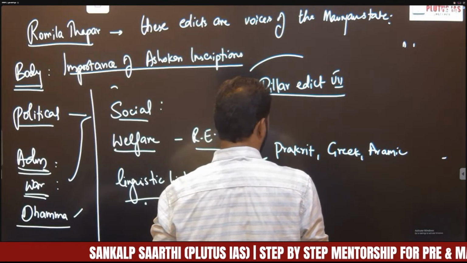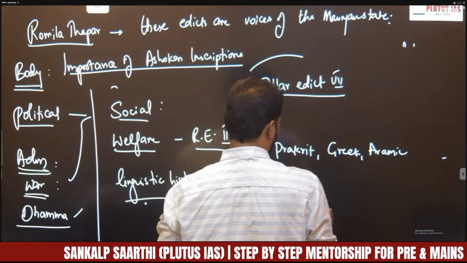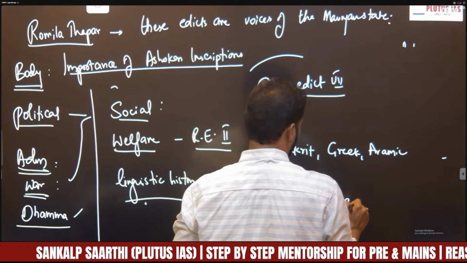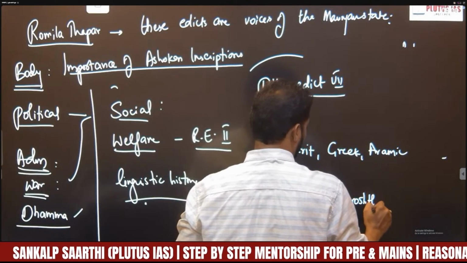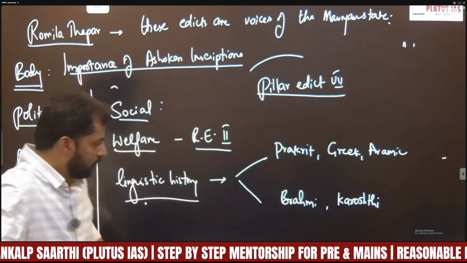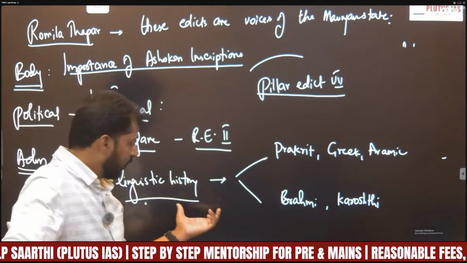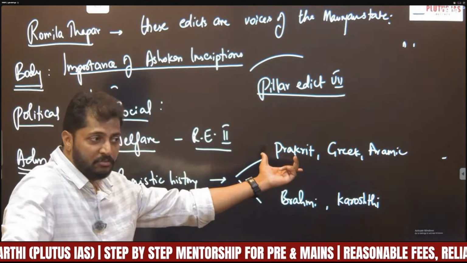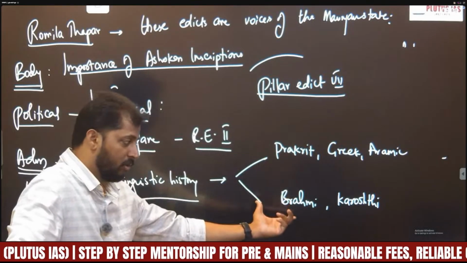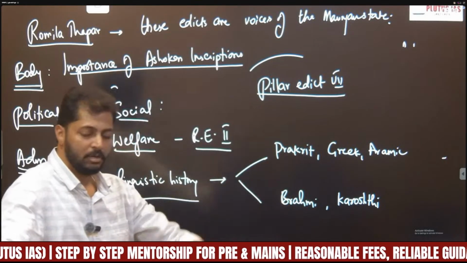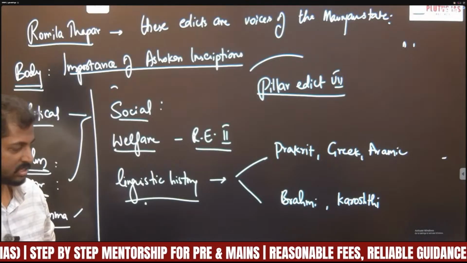They were issued in Brahmi script and Kharosthi script. So obviously, from these inscriptions, we get to know the languages used and the scripts used, right?